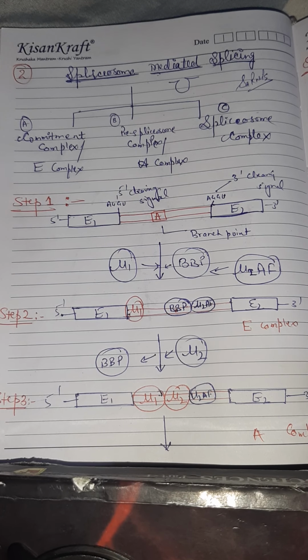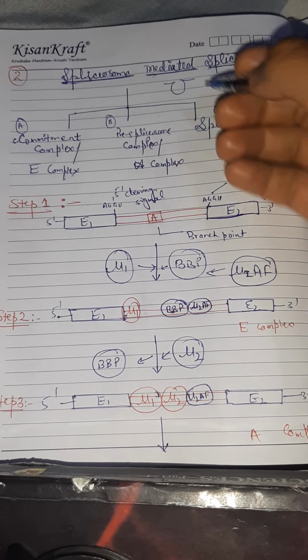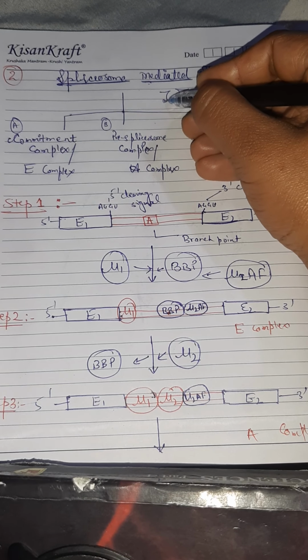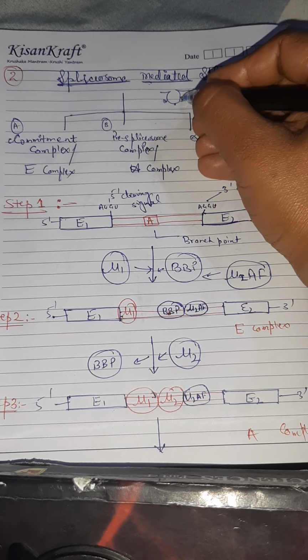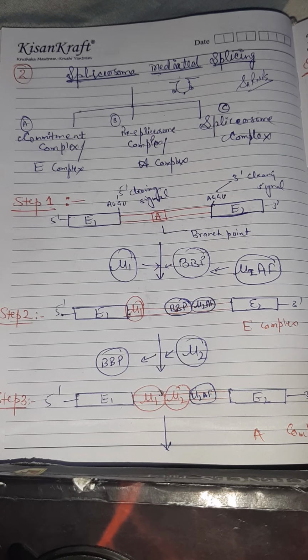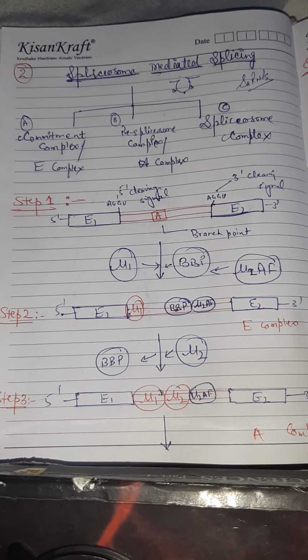On this bulge-like structure, small bead-like structures are present, which shows that splicing is going on. These bead-like structures are the snRNPs.